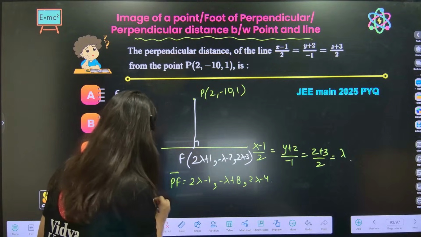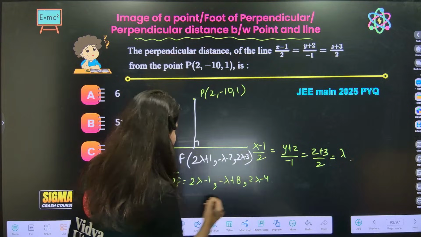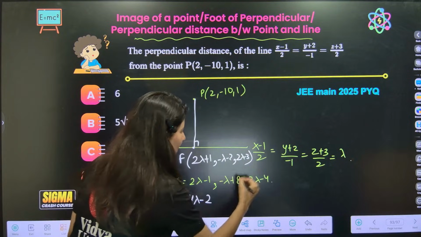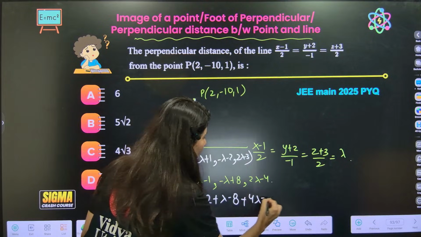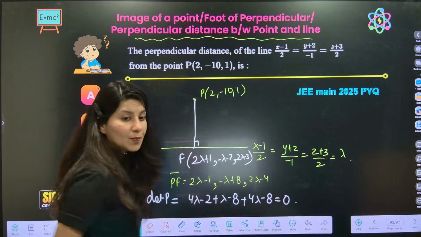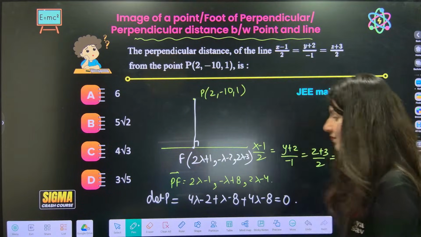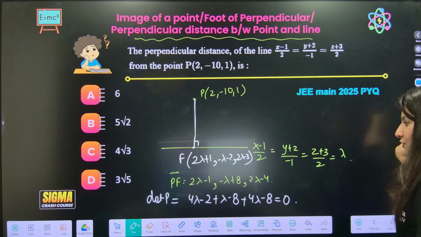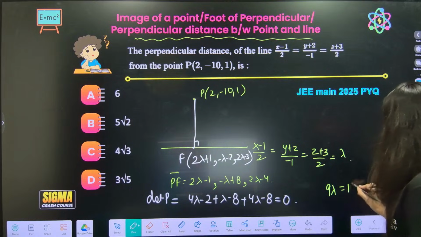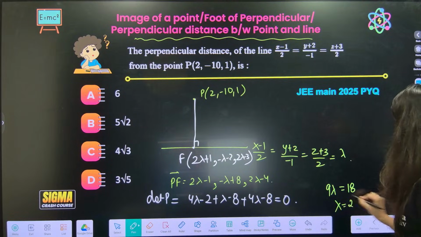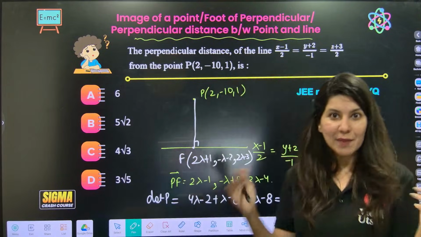Now take dot product with direction ratio. So 2 lambda minus 1 into 2, 4 lambda minus 2. And then this is plus lambda minus 8. And then 2 into 2 lambda minus 4, 4 lambda minus 8. This will give you 0. Dot product, everybody. Am I going too fast? But this is the second question. Right? So 4 plus 4, this is 9 lambda is equal to 18. Again, ma'am, if I am doing calculation right, lambda is coming easy peasy.